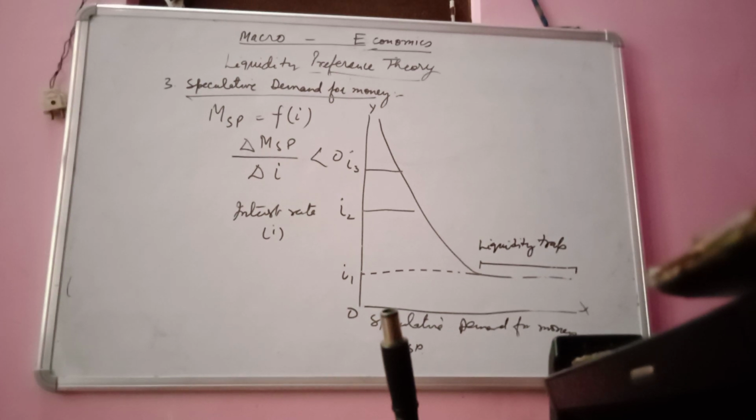And the fourth one is the total demand of money: transaction as well as precautionary, and the speculative demand of money.